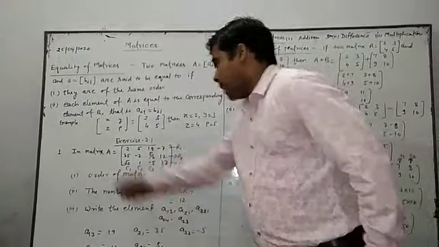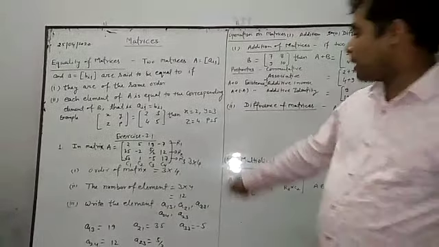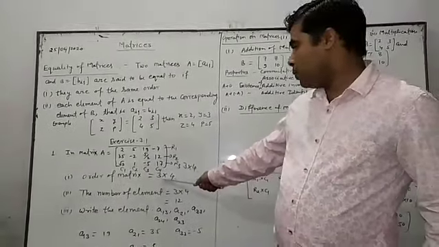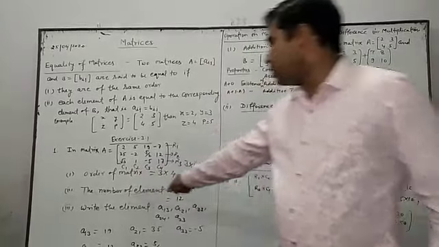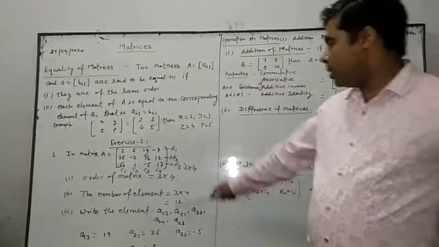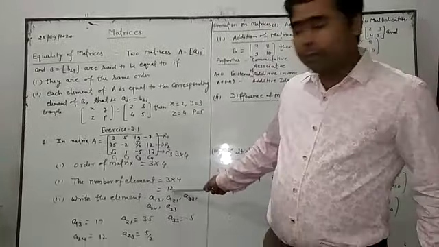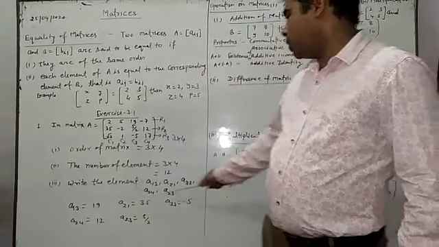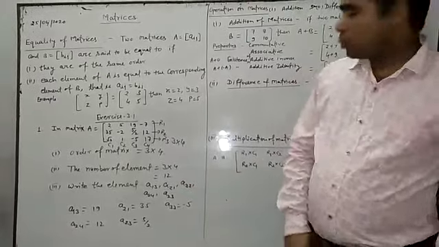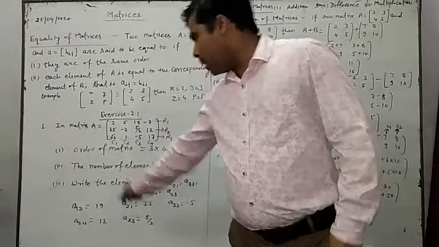Now the first question is asking what will be the order of the matrix. I can explain here 3 cross 4, so the order of the matrix is 3 cross 4. And the question is asking the number of elements: 3 into 4 is equal to 12 elements. Write the elements a13, a21, a33, a24, a23. So we have to see here the number of elements.